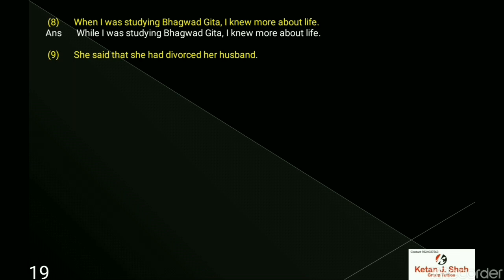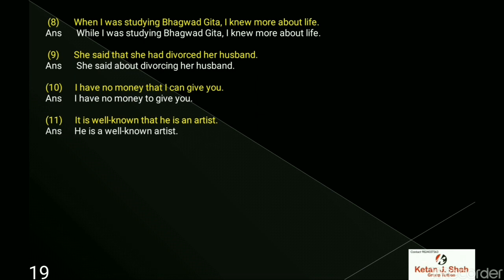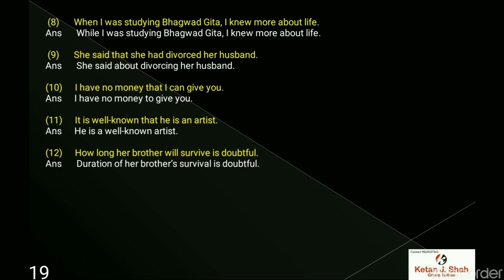She said that she had divorced her husband. Becomes she said about divorcing her husband. I have no money that I can give you. I have no money to give you. It is well known that he is an artist. He is a well known artist. How long her brother will survive is doubtful. Duration of her brother's survival is doubtful. Tell him that she does a job. Tell him about her job.